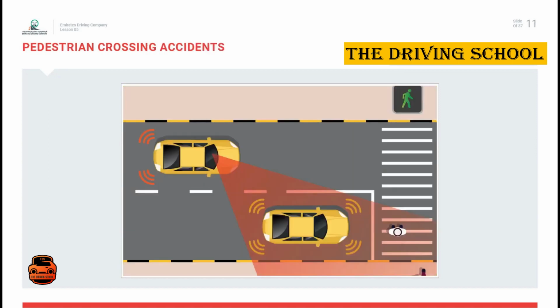Pedestrian crossing accidents. Common causes of accidents involving pedestrians are because the driver did the following: did not notice or ignored the pedestrian on the other side of the crossing, had his or her view obstructed, perhaps by the doorpost or blind spot of the car, was traveling too fast, neglected to scan the road, was overtaking a vehicle that had stopped to allow a pedestrian to cross the street.